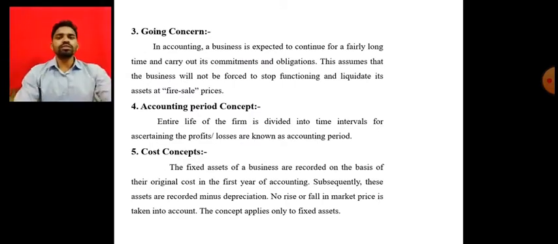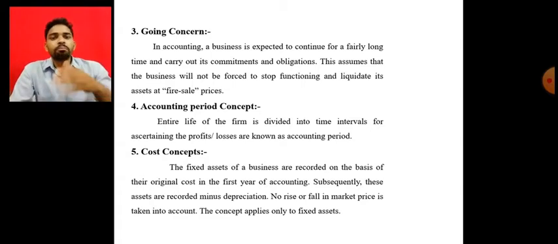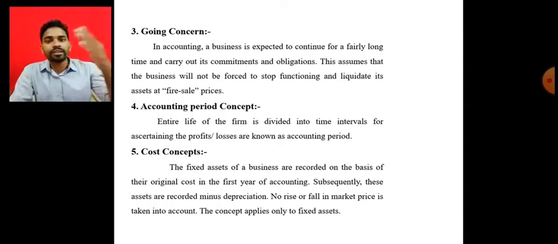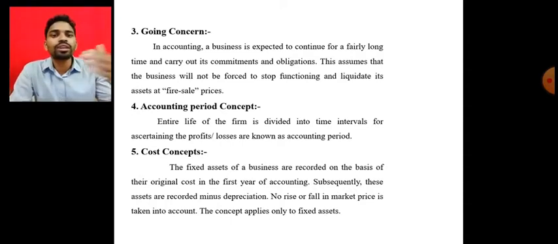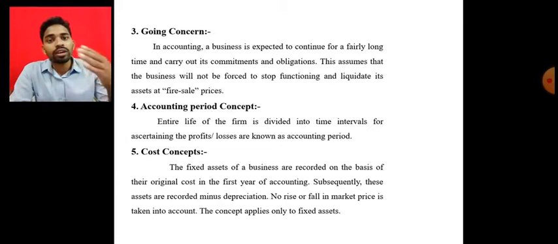So the going concern concept means the business is running continuously, year by year. The business will not stop until the management, the board of directors, stops it. Till then the business will not stop; it keeps going continuously, year by year.